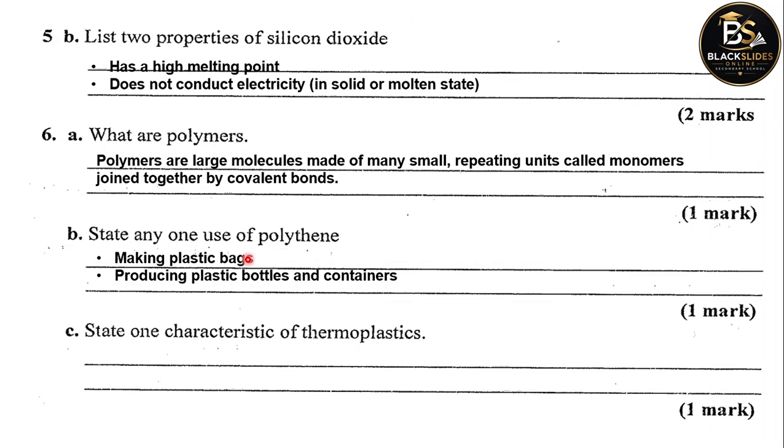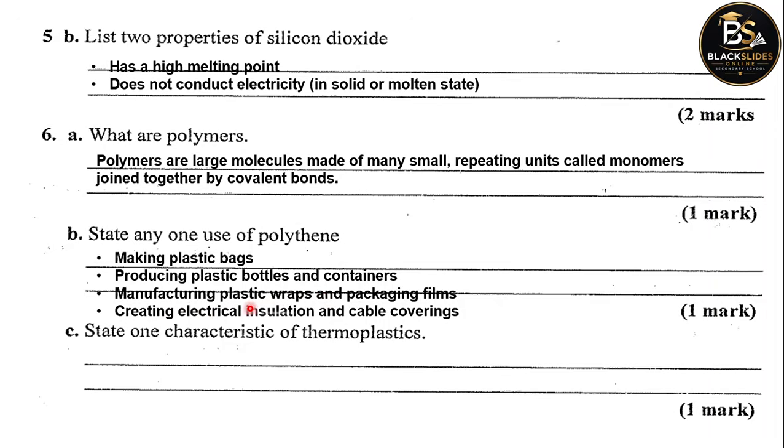The low density polythene is used for making plastic jumbos, bags, manufacturing of plastic wraps, and packaging materials. We also use polythene for creating electrical insulation and cable coverings.